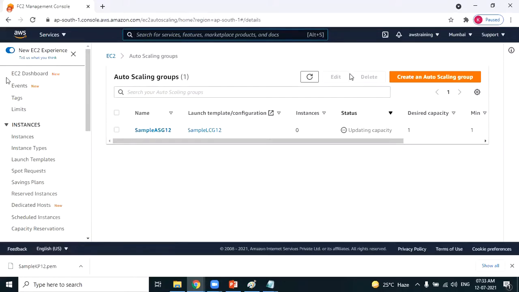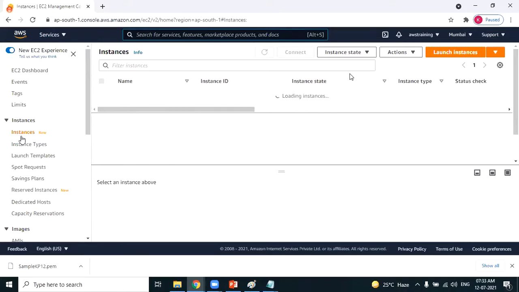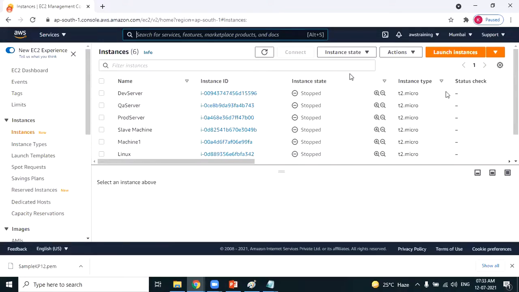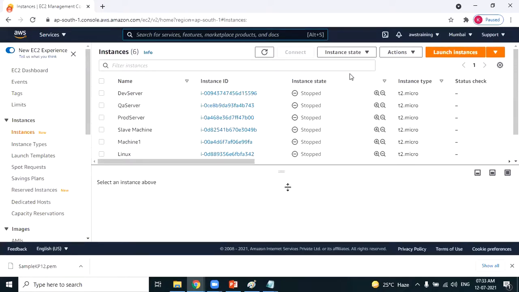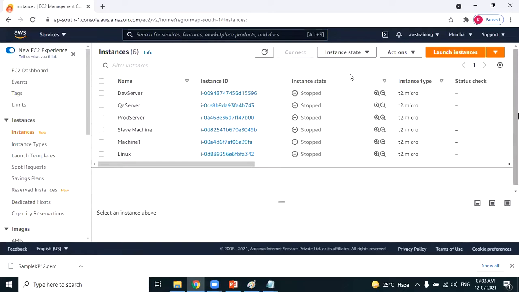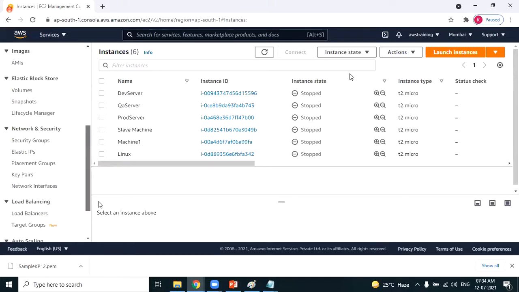Okay, as we have mentioned, minimum number of servers as 1. If you go to EC2 dashboard, EC2 instances, I think by this time, one web server will be created. Still in the process of creating one web server. That's fine. So what's the next step?